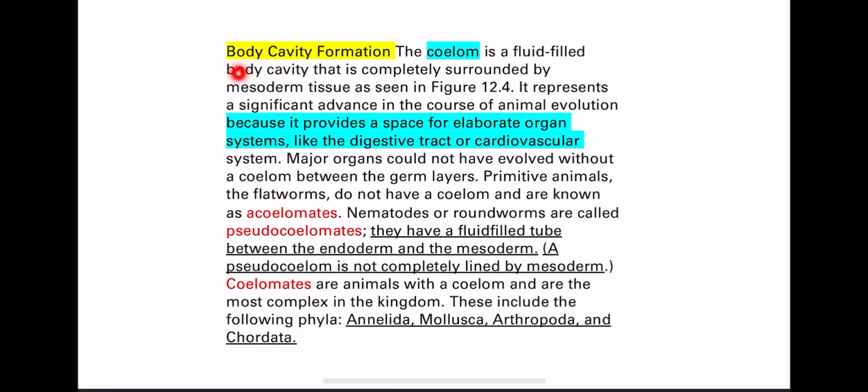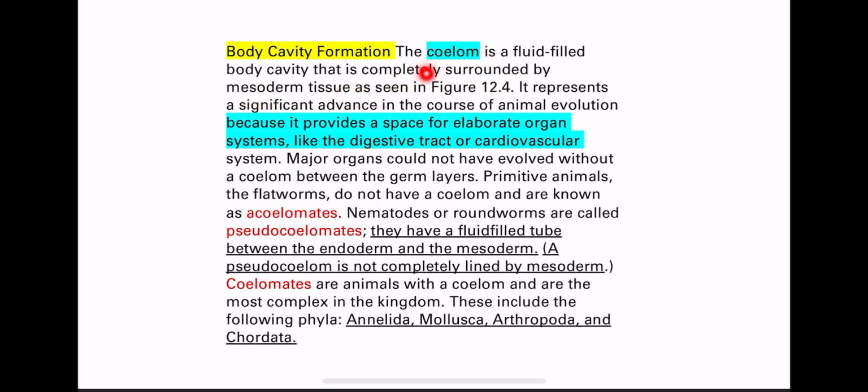Then we can also use the body cavity formation. During embryologic development, we can use the body cavity formation to classify animals. If animals have a body cavity that is fluid-filled and completely surrounded by mesoderm tissue, in this case, this animal has a coelom. So what is the coelom? Coelom is a fluid-filled body cavity that is completely surrounded by mesoderm.